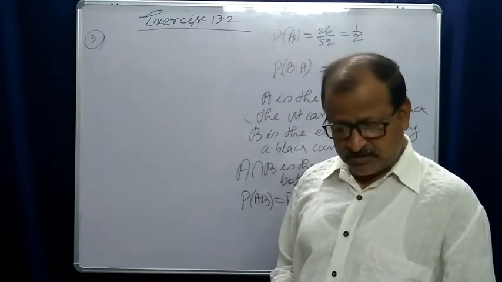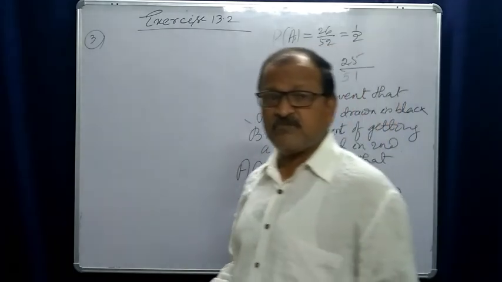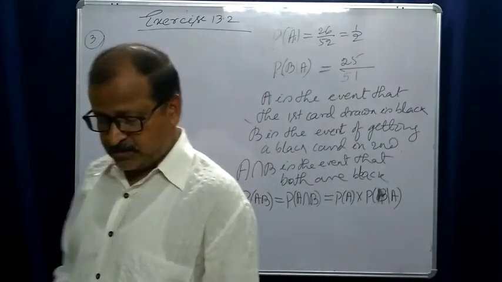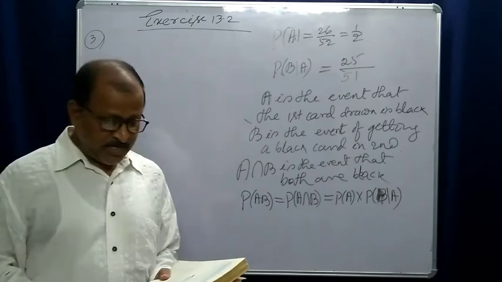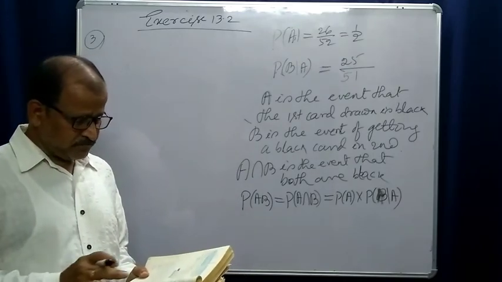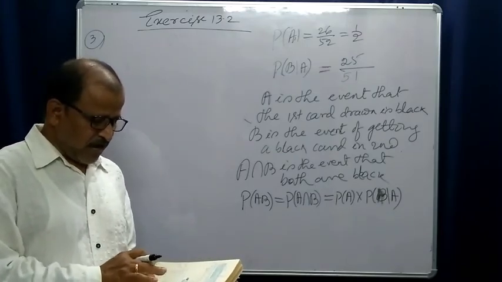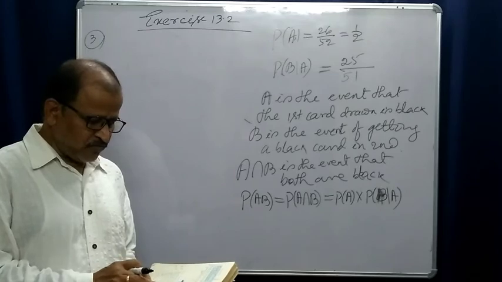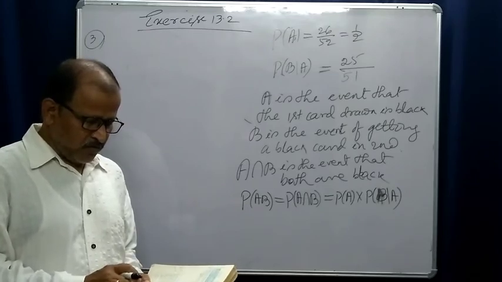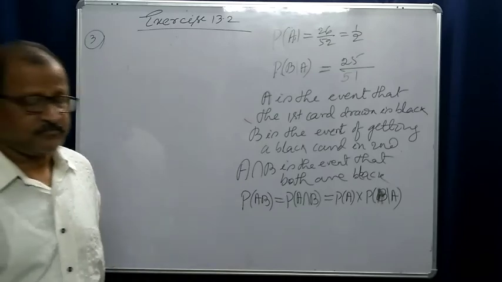Otherwise the box will be rejected for sale. Find the probability that a box containing 15 oranges, out of which 12 are good and 3 are bad, will be approved for sale.